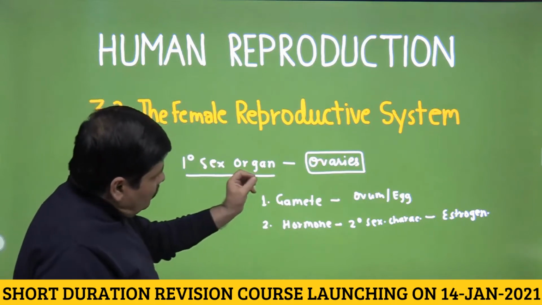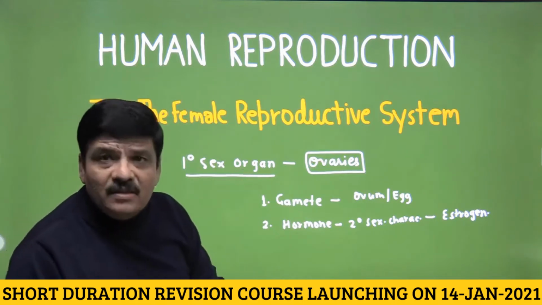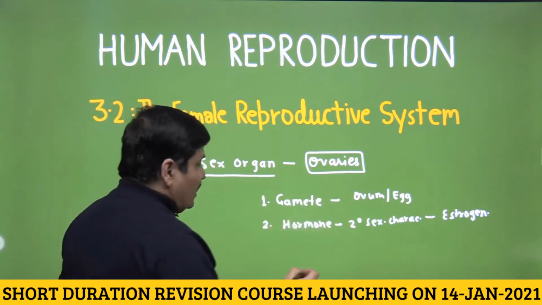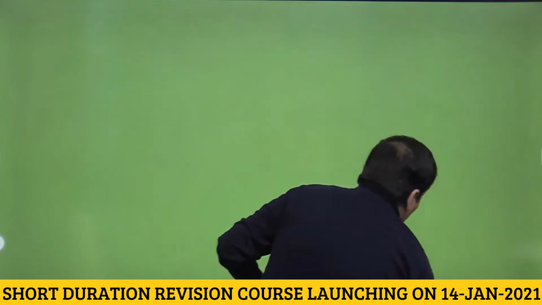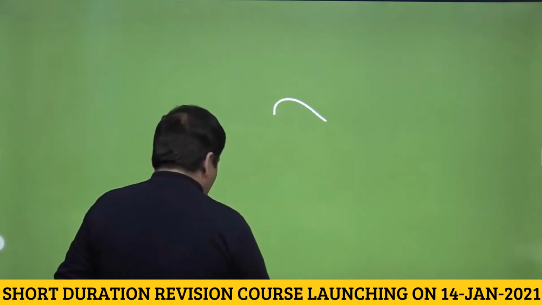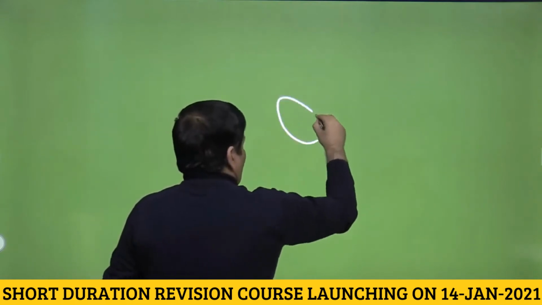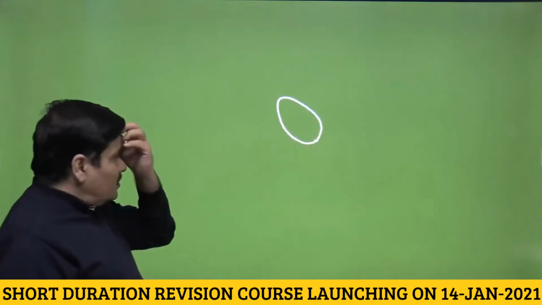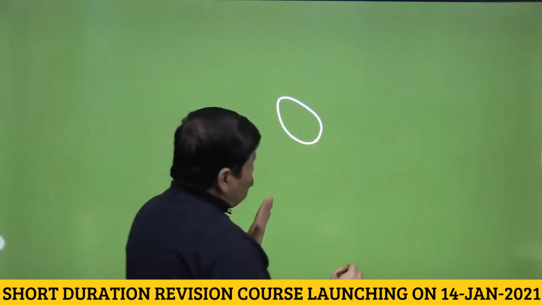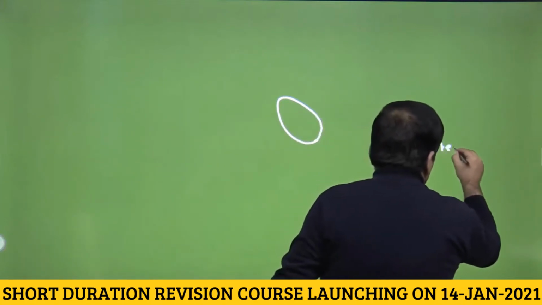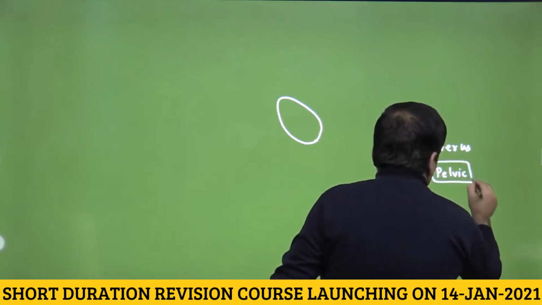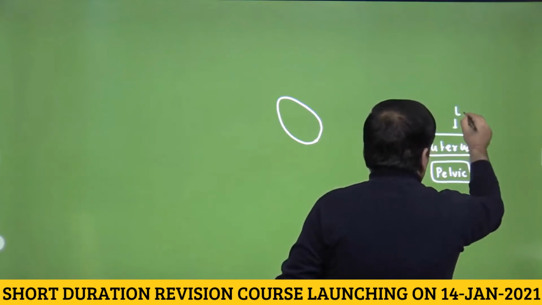Now, what keeps the ovaries in place? So there is a cavity, there are some organs which are called ovaries. How they are kept in place, that would be the second question to discuss. First try to understand that the ovary is an almond shaped organ. So let us try to draw a proper almond shaped structure. This is the structure of an ovary. This is an almond shaped organ, and it is attached to both the uterus as well as the floor of the pelvis by what are called ligaments.